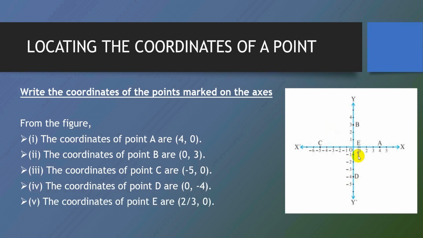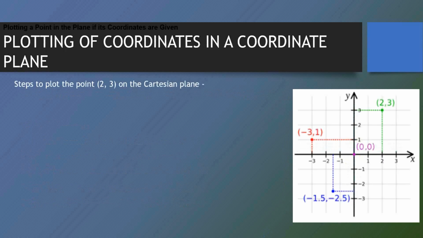Coming to the coordinates of point E, it is again on the x-axis on the positive side, and we can see that it is less than 1 and the value is 2/3. So the coordinates of point E become (2/3, 0). Now we have seen how to locate a point.